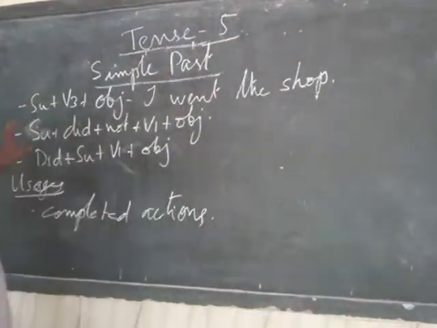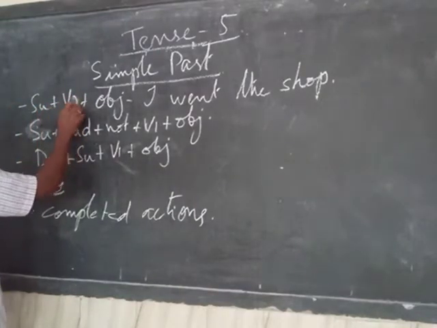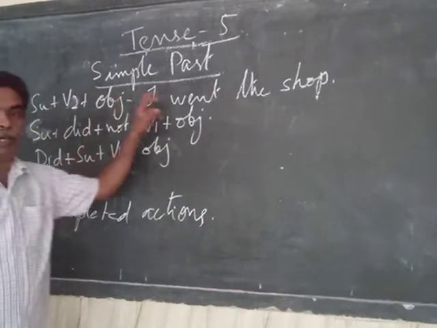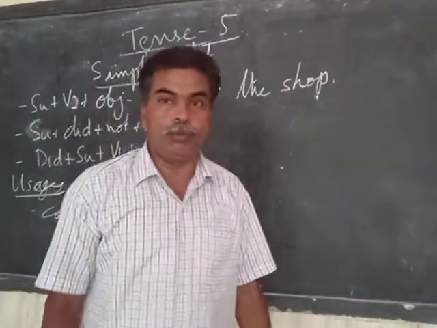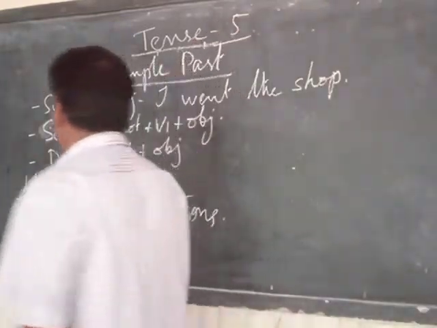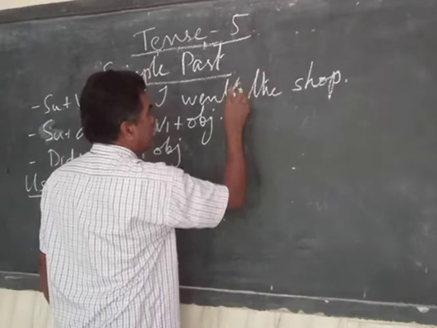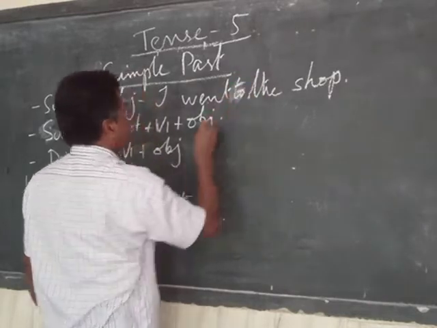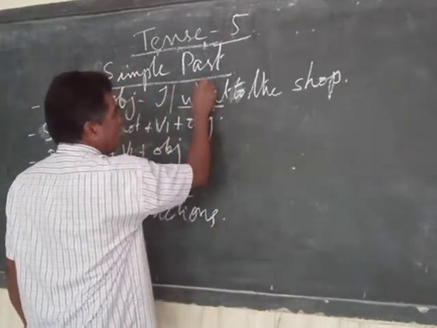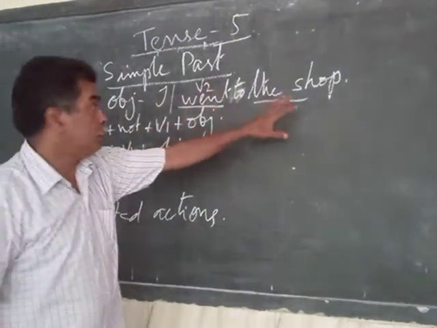The sentence structure is subject plus V2 form of the verb plus object. When we studied forms of verbs, we saw V2 is used in simple past tense. You have an example here: I went to the shop. Subject, went is the verb, V2, and the object.